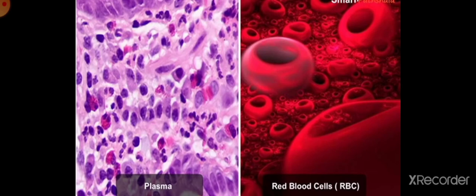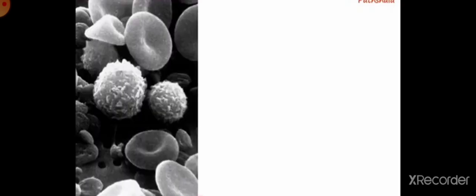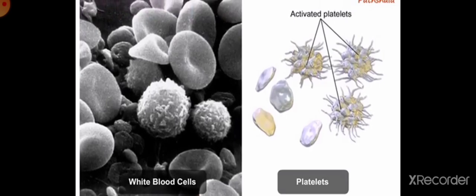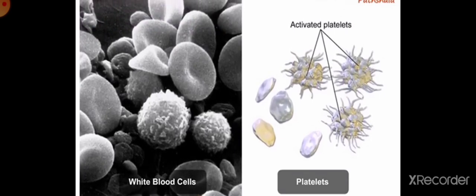Now we discuss the red blood cells. Their color is red because of the presence of hemoglobin. This hemoglobin consists of iron, and because of this the color is red. It helps to carry oxygen and transport it to different parts of our body.